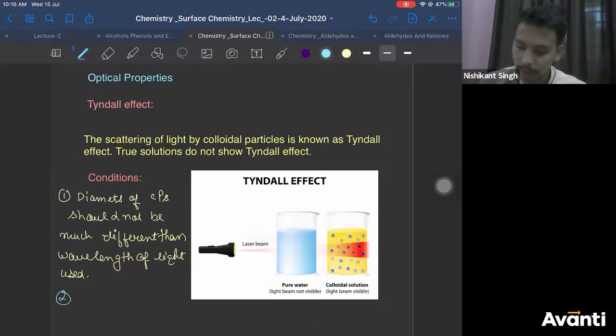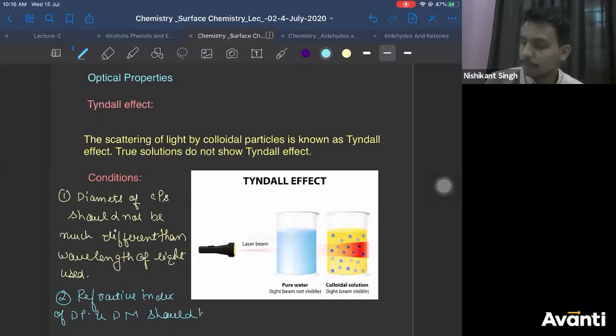Refractive index. I hope you have studied refractive index mu, Snell's law. So the refractive index of the dispersed phase and the dispersion medium should be of similar magnitude.